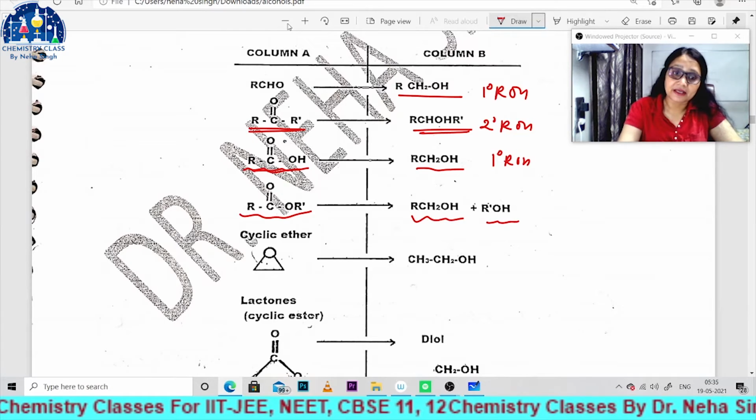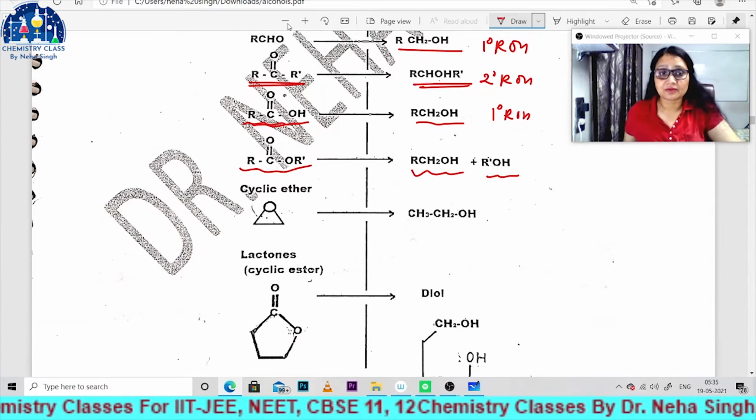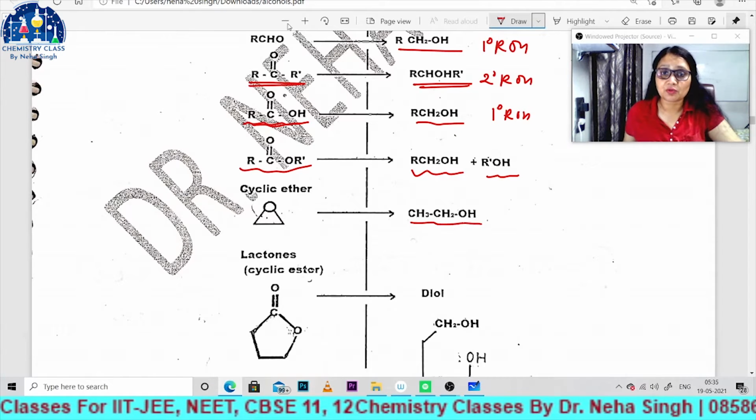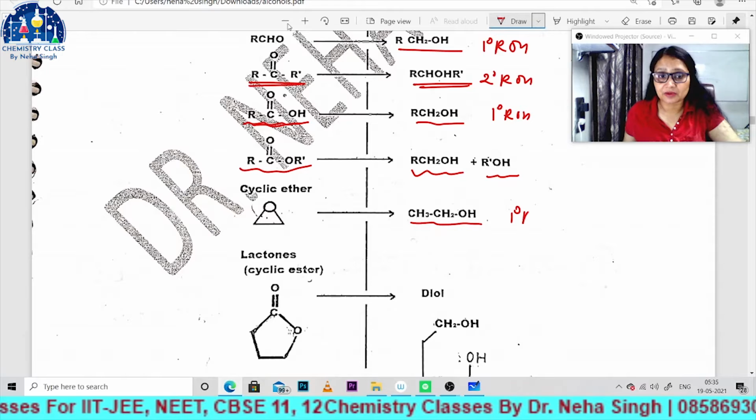Here is the cyclic ether, and in cyclic ether the ring will open and it will convert into 1 degree alcohol.